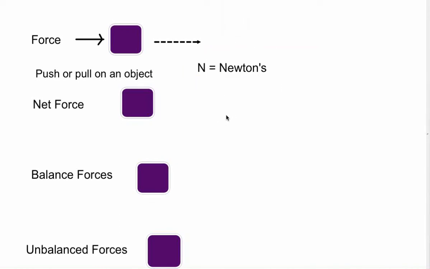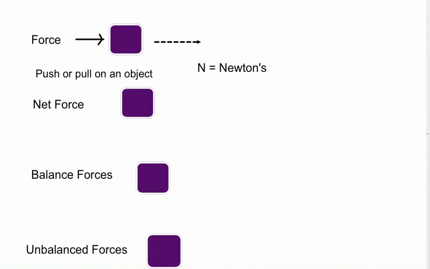Okay? So often there's going to be more than a single force that acts upon an object at any one time. In other words, you're not just going to have one force. You're going to have several forces. If you're pushing a box, then you're pushing it. That's one force. But then the ground has friction, so that's another force, for example. So there's generally going to be more than one force on an object. The combination of all forces is called a net force.